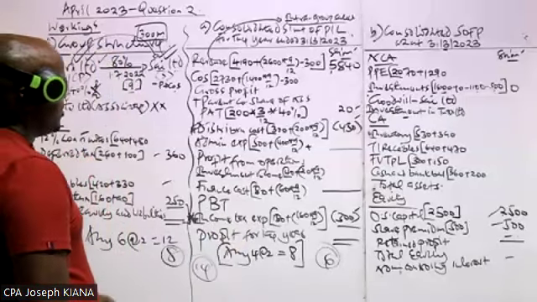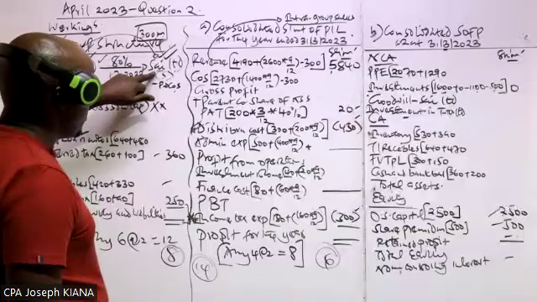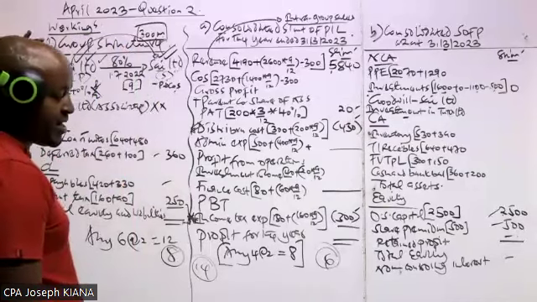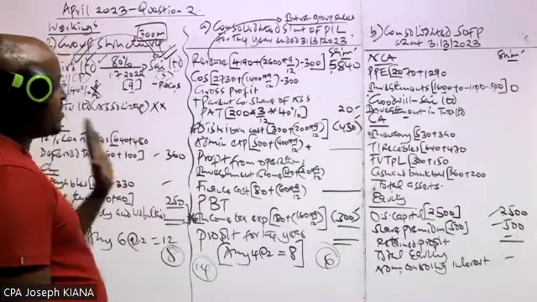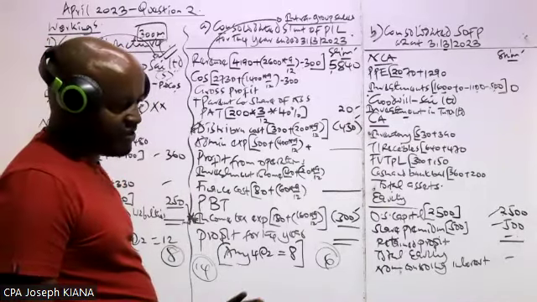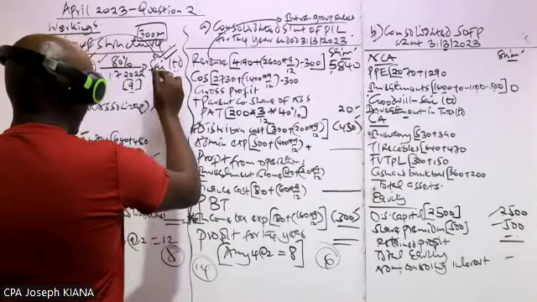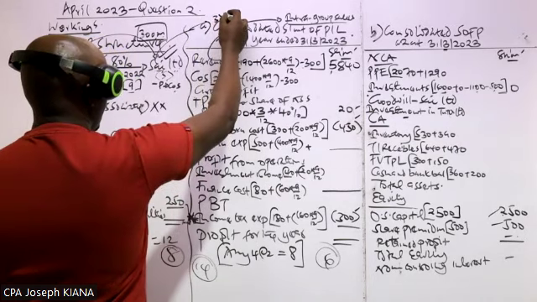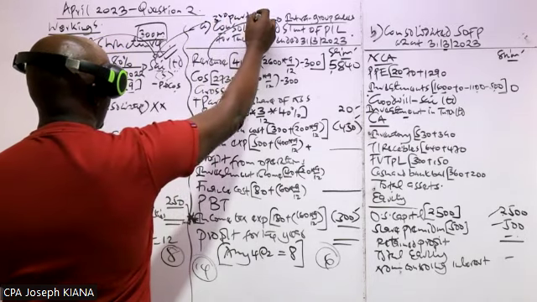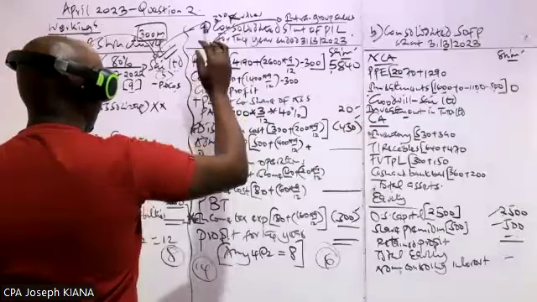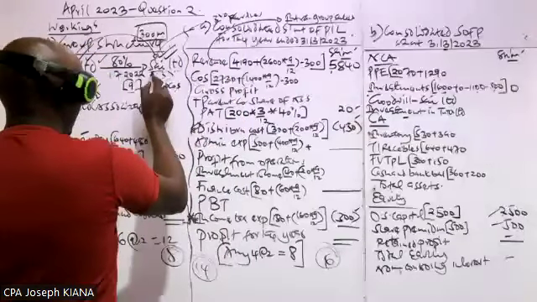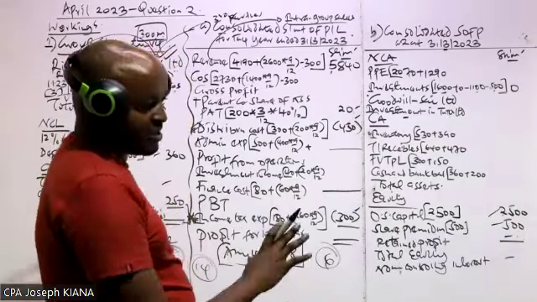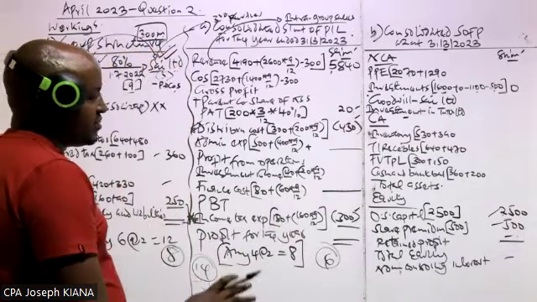So anytime you're told the parent company sold some goods to the subsidiary, it is obvious that the company which sold the goods, which is the parent, made a profit. And that profit, we say it is realized if all the goods sold to this company would have been sold to third parties at the end of the year. But if some of the goods remained in the closing inventory of this company, then the profit reported on those goods will not be realized.